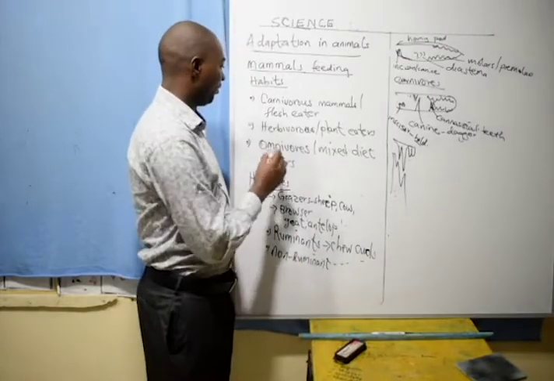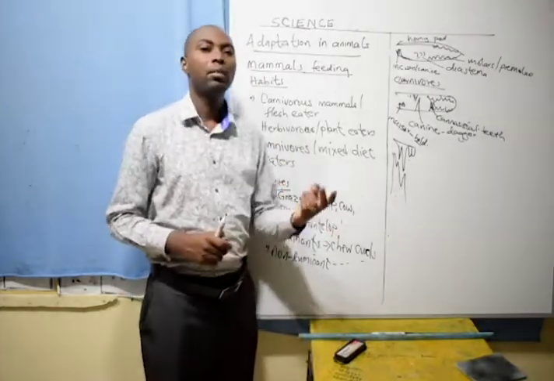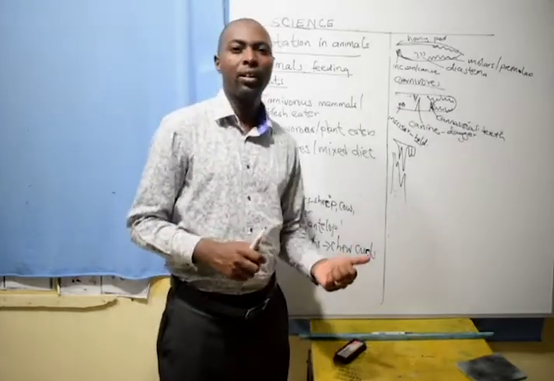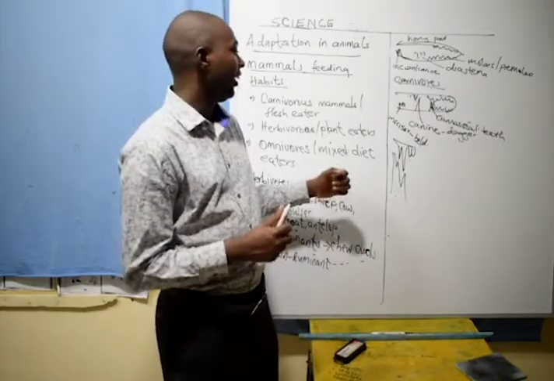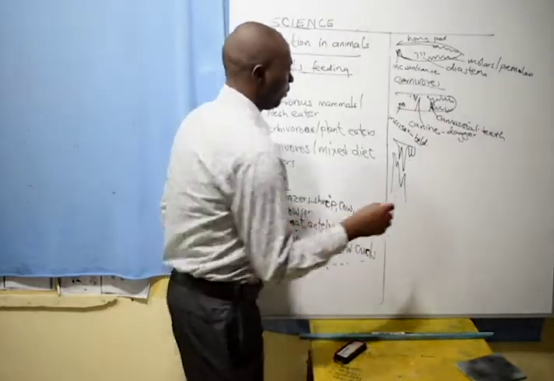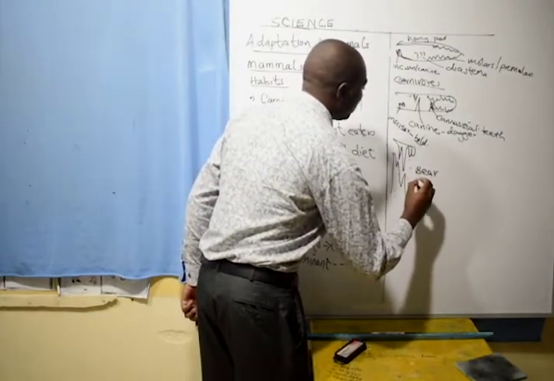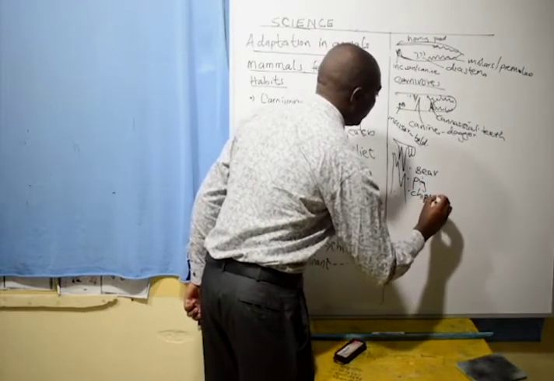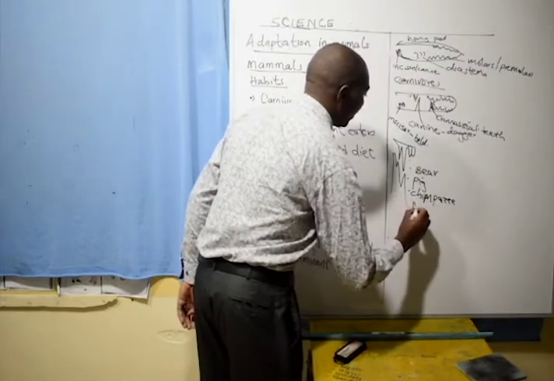Last are the omnivores, or the mixed diet eaters. The examples here are human, bear, monkey, apes. We also have the chimpanzee, the bear, and the pigs. We have the chimpanzee or the ape family. We also have the monkey and baboons.